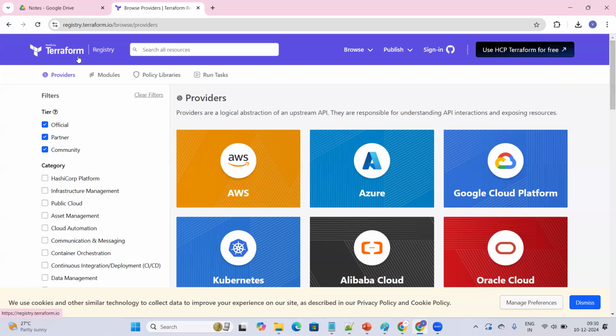So all these tools like Terraform and CloudFormation that we are discussing now are IAC tools, infrastructure as code. We'll simply write the code, and with the help of the code, we'll be creating our infrastructure.